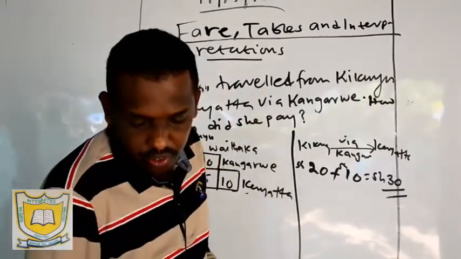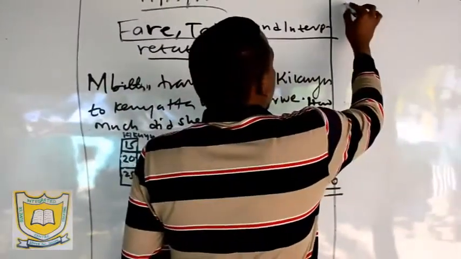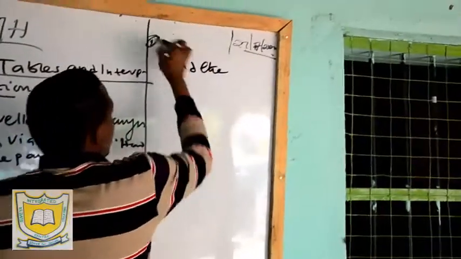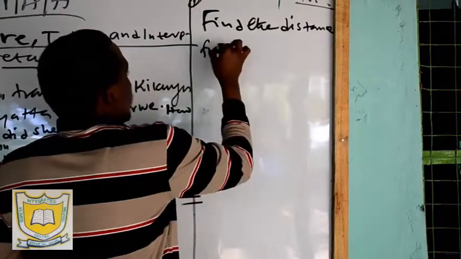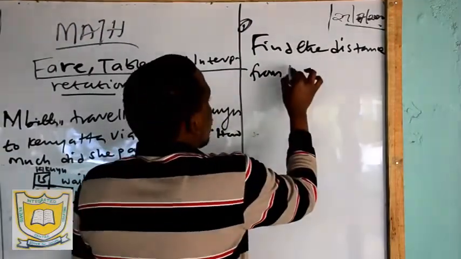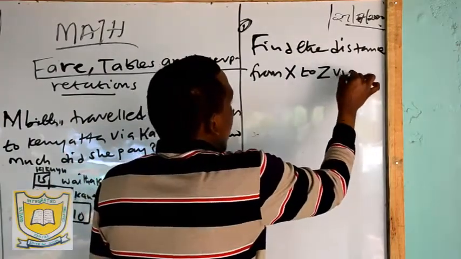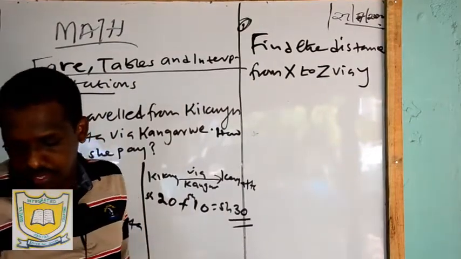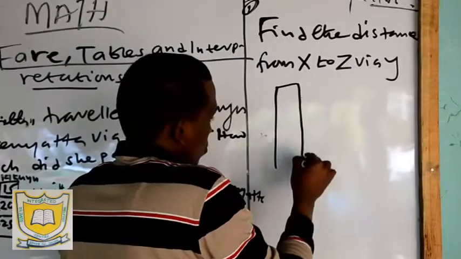Find another question. Find the distance from X to Z via Y. Then we have this table. This is the table now.